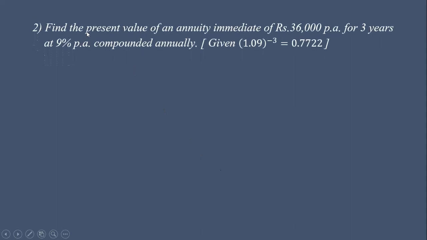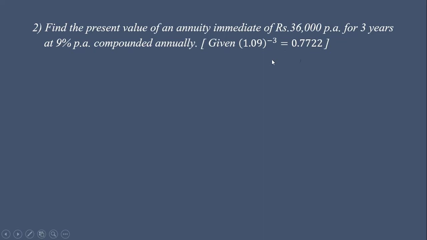Let us see one more example. Find the present value of an annuity immediate of rupees 36,000 per annum for 3 years at 9% per annum compounded annually, given 1.09 bracket raised to minus 3 is equal to 0.7722.